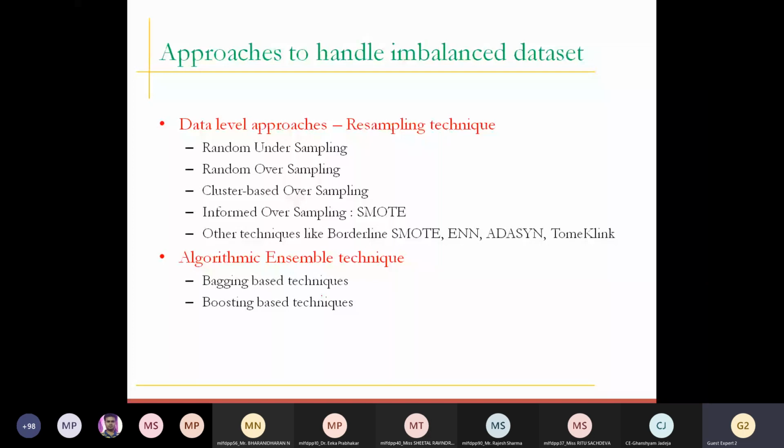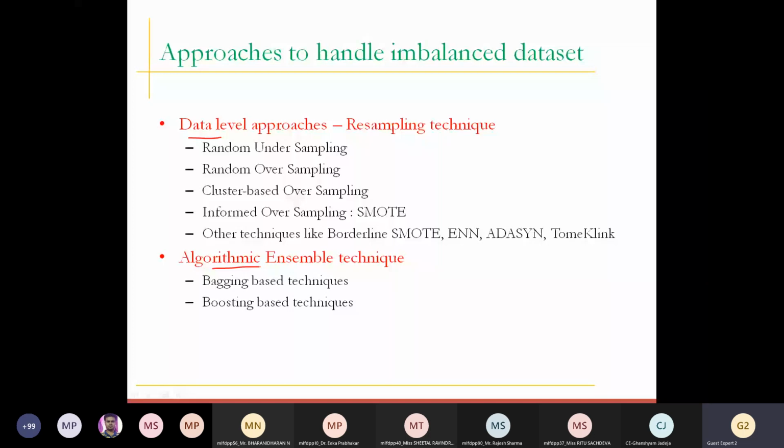Basically, before applying this model, you need to put one unit in front of your model deployment: the data must go through this unit, and that unit is to handle this imbalanced data. To handle imbalanced data, the widely used techniques are data level approaches and algorithmic ensemble techniques. These are the two major techniques. We are going to see each of them in detail: what is random undersampling, random oversampling, cluster oversampling.